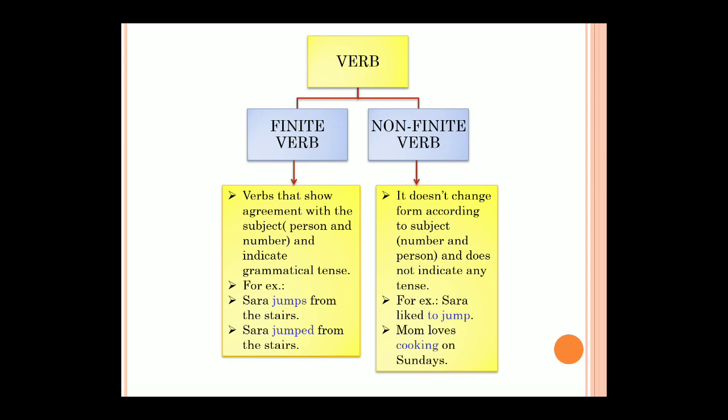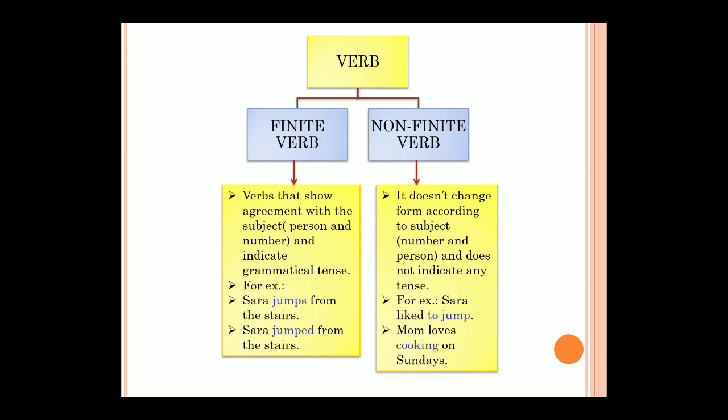If I write like this, they liked to jump, or Sita liked to jump, or they like to jump. So this to jump doesn't change, it remains the same. Even if you put it in different sentences, it is going to remain the same. So the verb that does not change, plus it does not indicate any tense. To jump doesn't show you any tense. So those verbs are known as non-finite verbs.